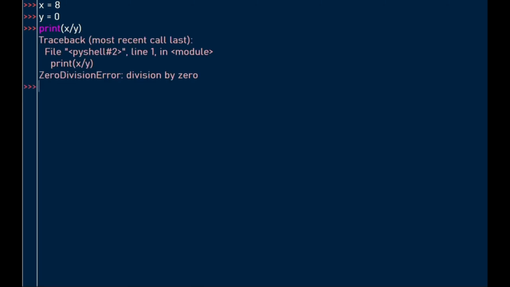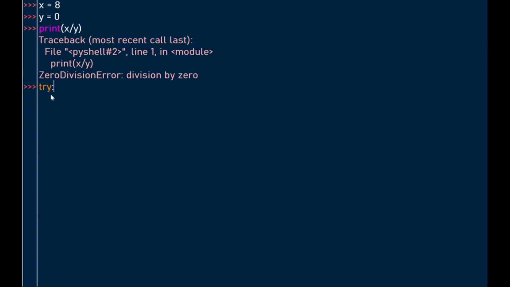And when you run our program, you see we have this error, ZeroDivisionError, division by zero, and our program has crashed. In Python, we can handle such errors by using the try except block, which handles errors gracefully so that our program does not crash. We do that by using the try keyword and then a colon. Under this try block is what we want to do. Like here, we wanted to divide x by y, which is divided by 0.